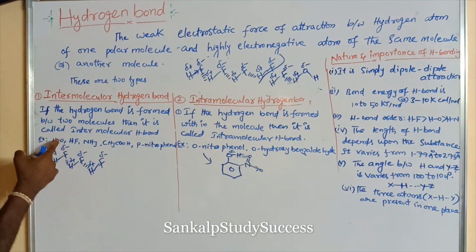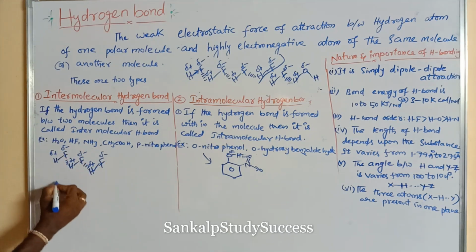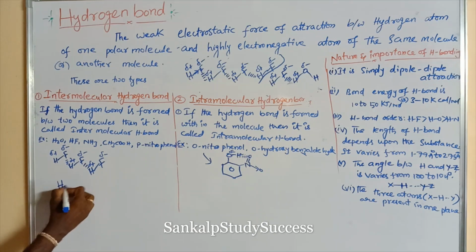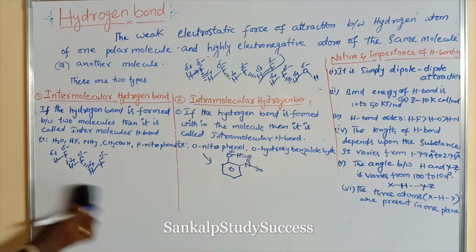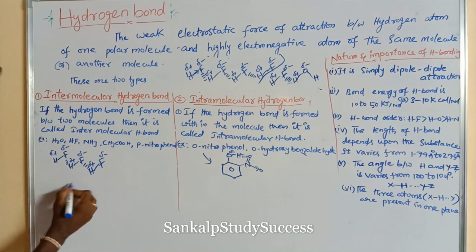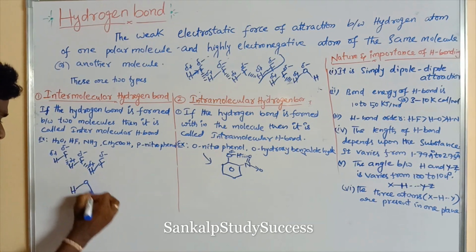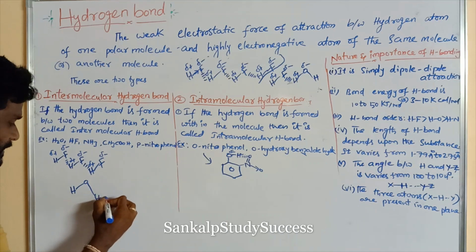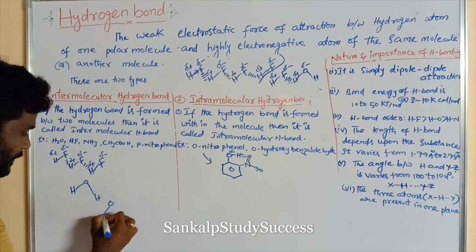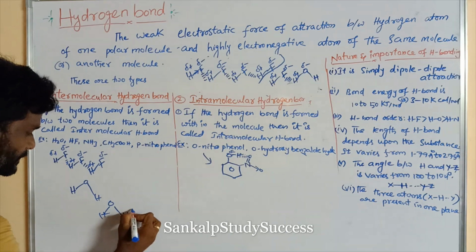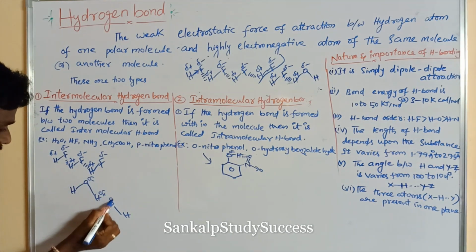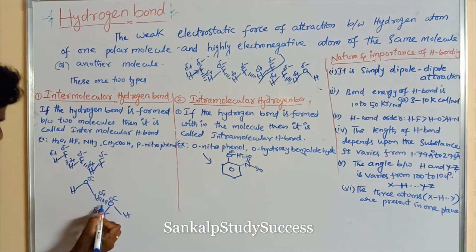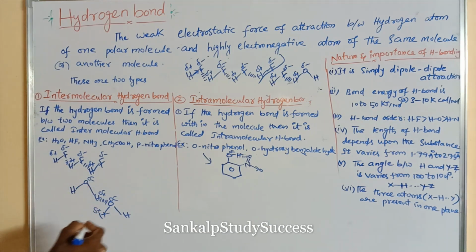So intermolecular hydrogen bond, like HF, similarly H2O, similarly OH, right? So this is delta negative, this is delta plus. Similarly, this delta negative, this is delta plus. So here hydrogen bond is formed between water molecules.